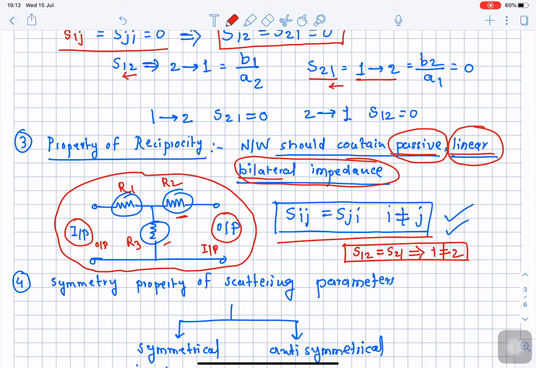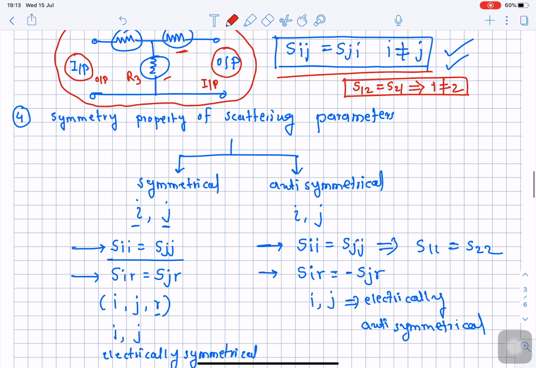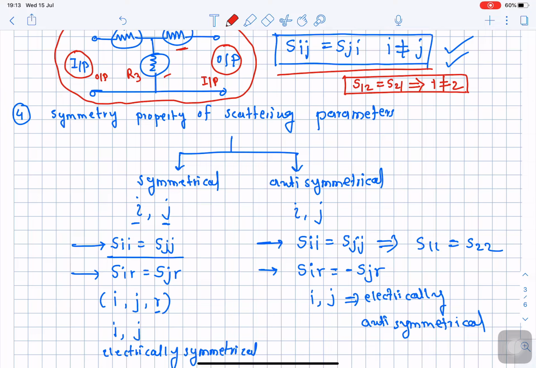How? Because the same antenna you can use to transmit, and the same antenna you can use at the receiver also. So a single antenna can function as an input as well as an output. So the best example of a reciprocal device in RF communication is the antenna. So let us go ahead and see what the symmetry property of a scattering parameter is.